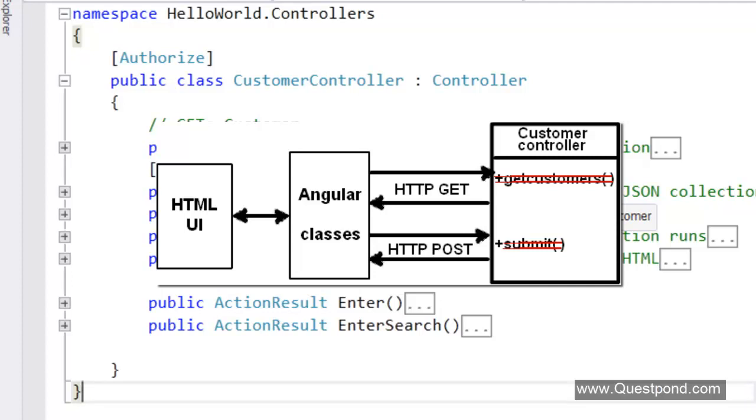And think about the client now. The client also does not have to worry about whether it is get customers or the submit action. It says that there is a customer resource somewhere on the server, somewhere on the web. And if he wants to get data, he will make an HTTP get call. If he wants to add data, he will make an HTTP post call. So if both client and server start respecting the HTTP protocol, the communication between both of these entities can really simplify things, and that would really simplify our architecture as well.